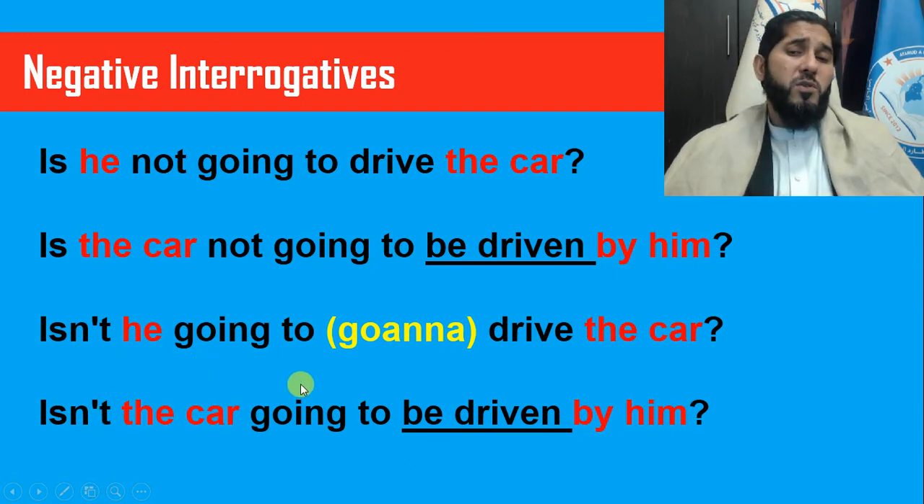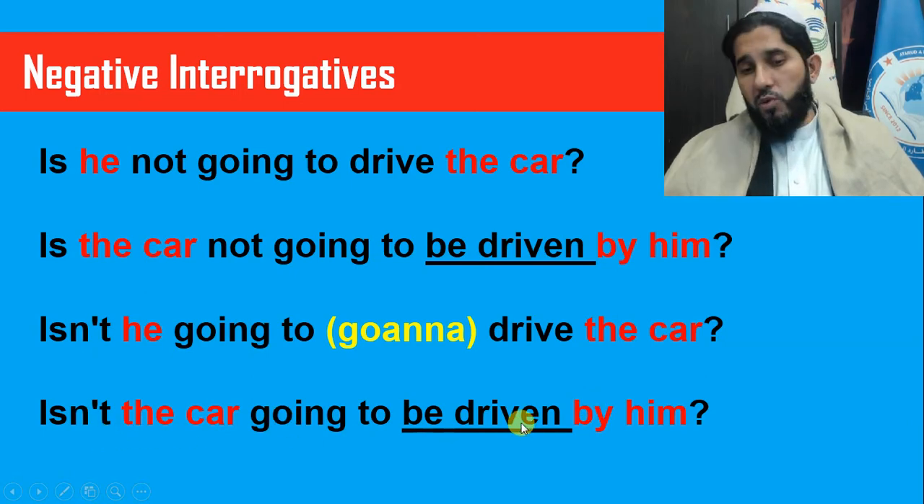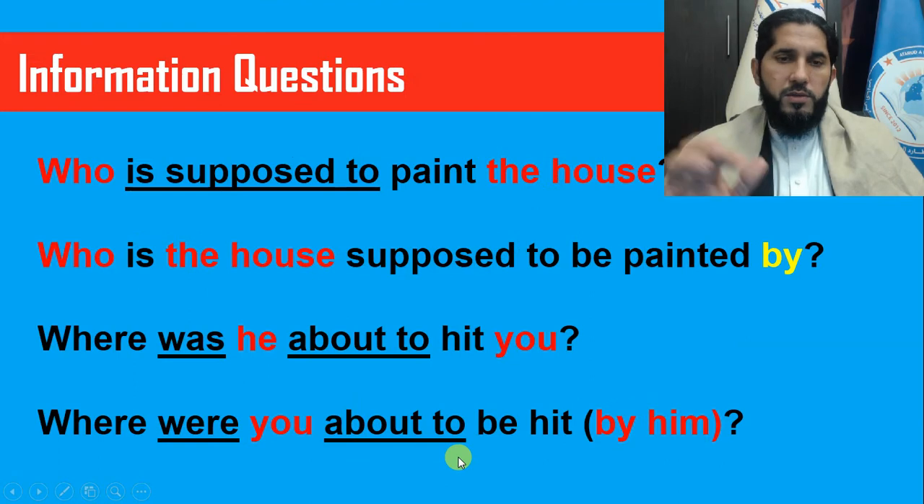And now you change it to passive form, so the car, which is the object of your active sentence, becomes the subject of a passive sentence. So isn't the car going to be driven by him? Or the short form, isn't the car gonna be driven by him? So that's also possible.